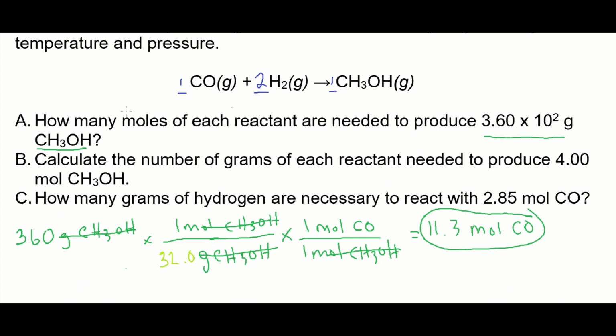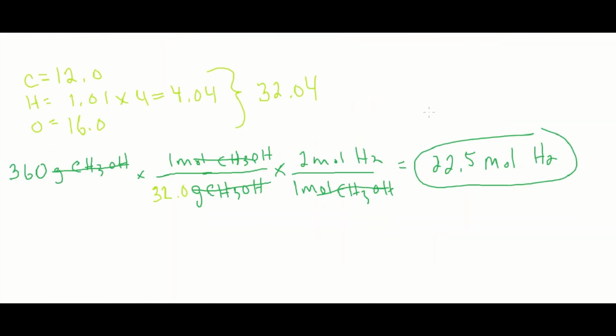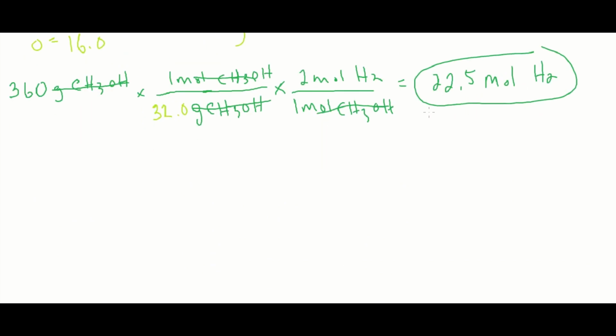On to part B. Calculate the number of grams of each reactant needed to produce Y. Who makes up these questions? Right. Time to get some practice here. Let's start with what's given. Start with 4 moles of methanol, and we're looking for grams this time. At least these compounds are kind of simple.